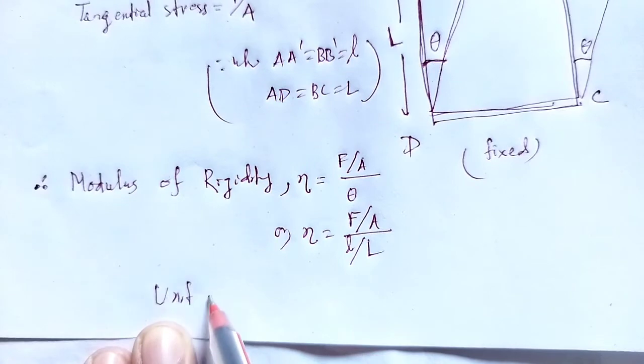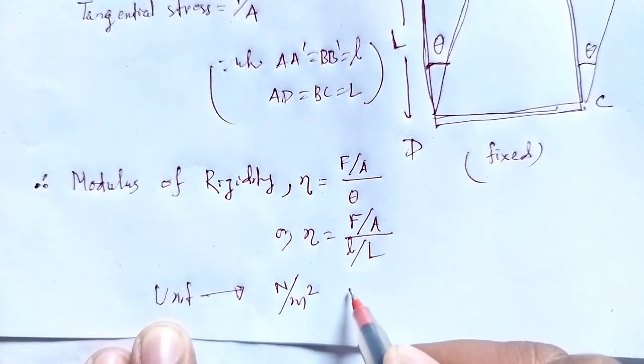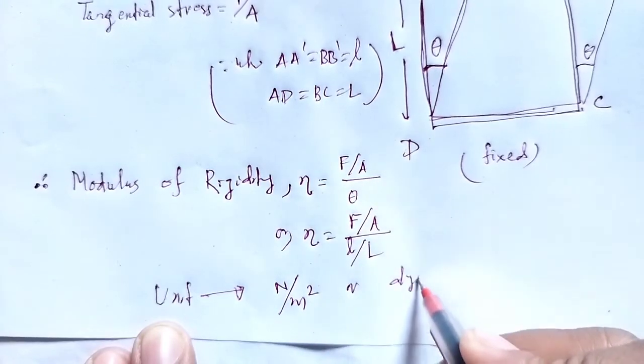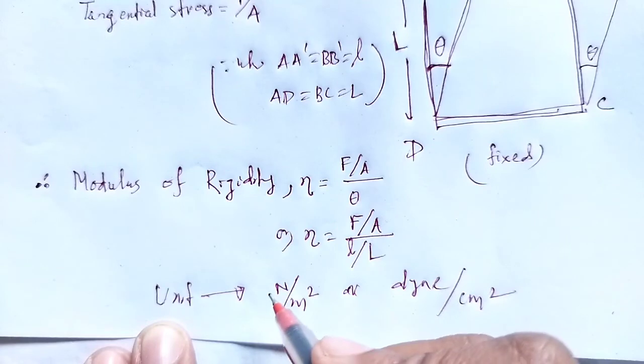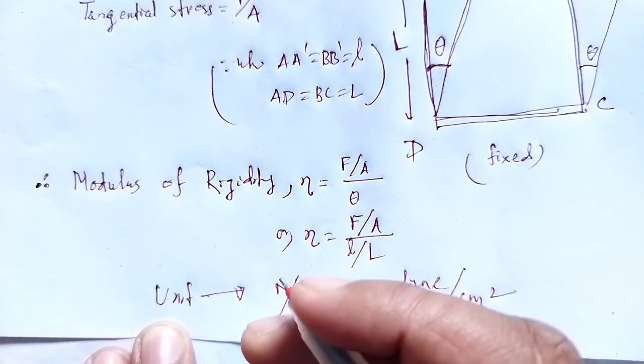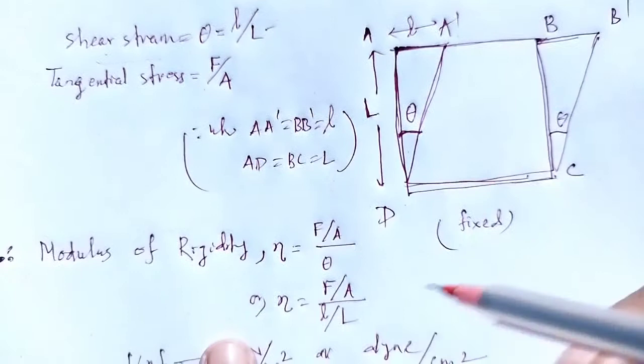Its unit will be Newton per meter square in MKS or SI, or dyne per centimeter square in CGS. This is the modulus of rigidity, that is, tangential stress to shear strain.